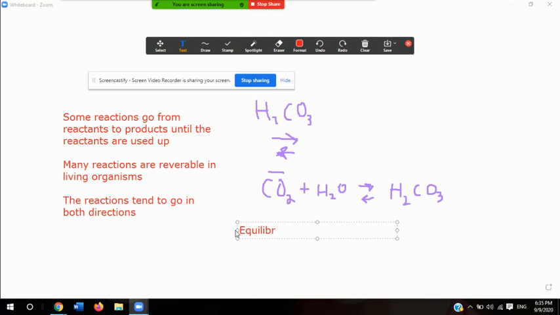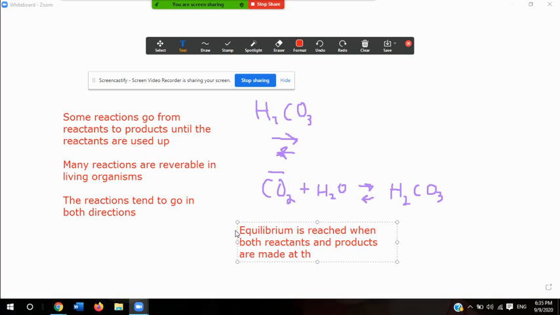Equilibrium is reached when both reactants and products are made at the same rate.